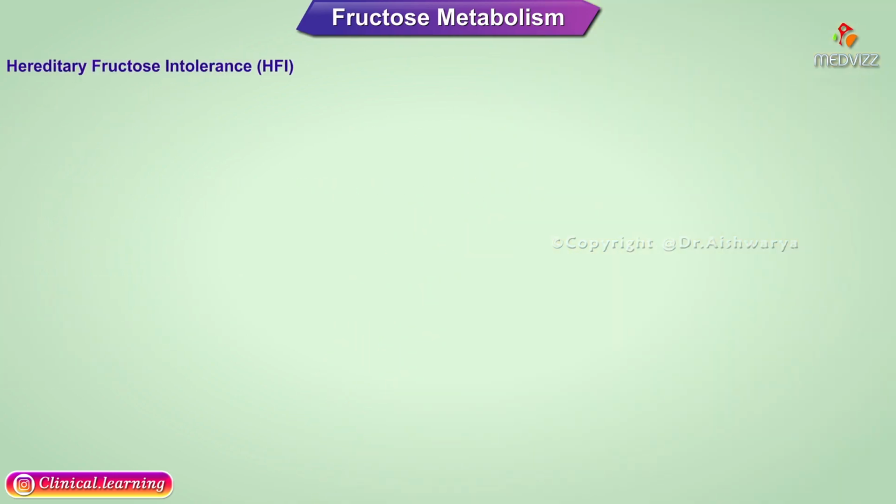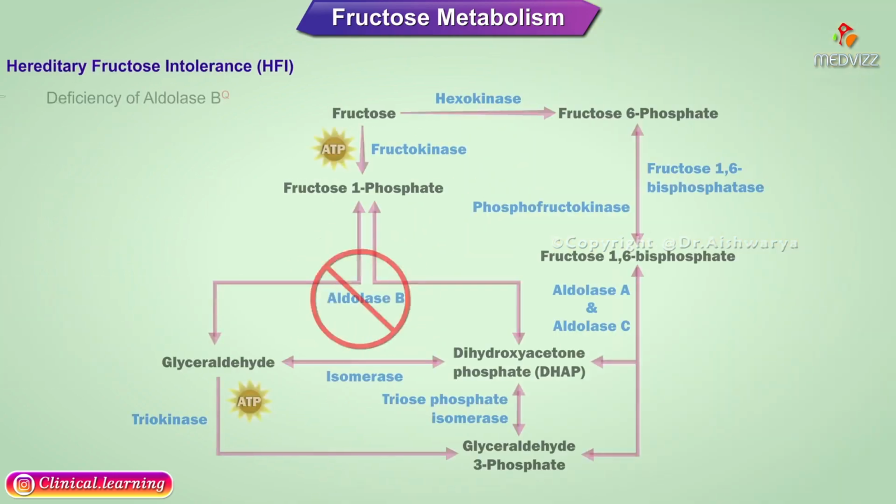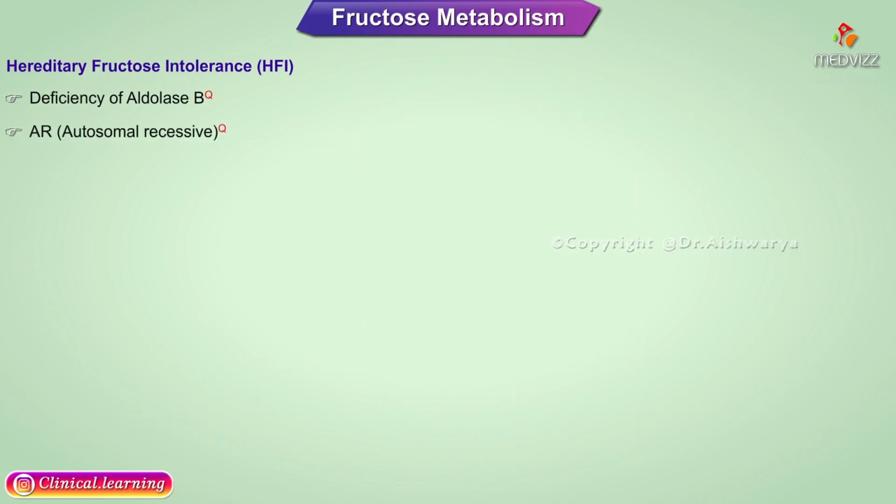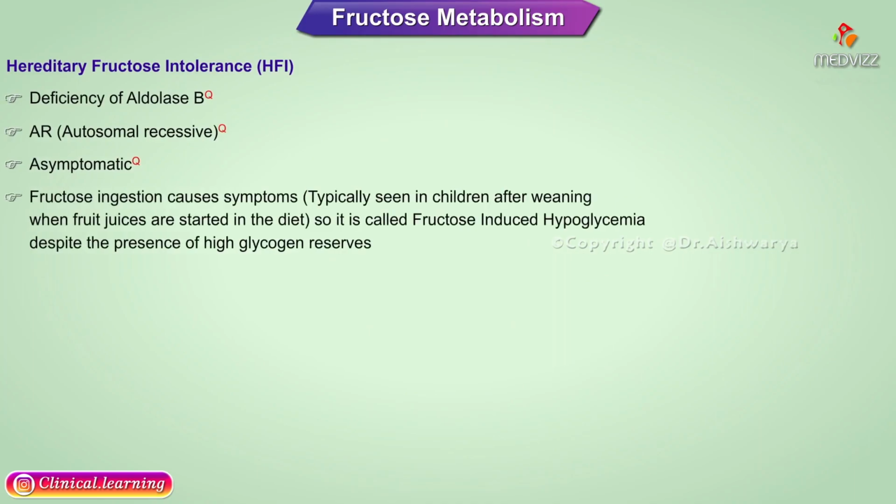Hereditary fructose intolerance. There is deficiency of aldolase B. It is autosomal recessive. It is asymptomatic, but fructose ingestion causes symptoms. Typically, the child presents after weaning when fruit juices are started in the diet. Known as fructose-induced hypoglycemia despite the presence of high glycogen reserves.